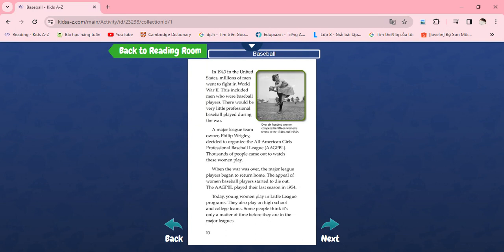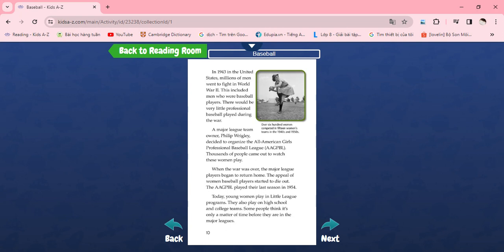In 1943, in the United States, millions of men went to fight in World War II. This included men who were baseball players. There would be very few professional players. Baseball played on during the war.